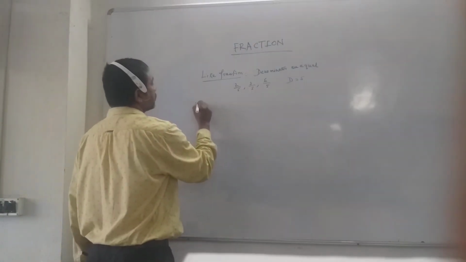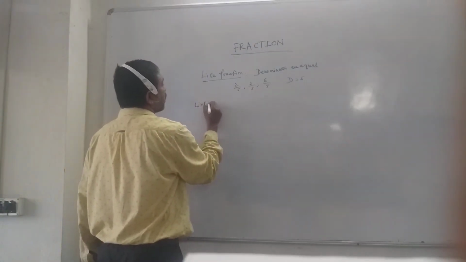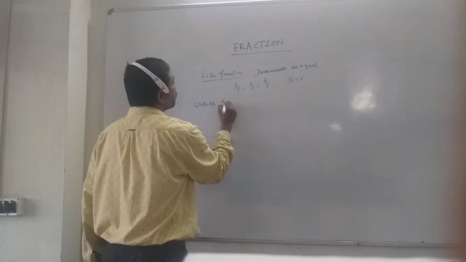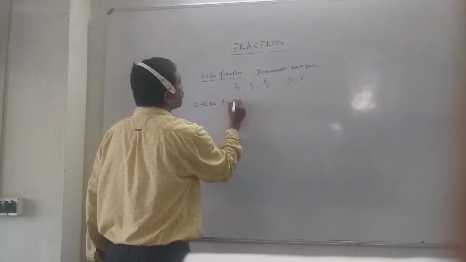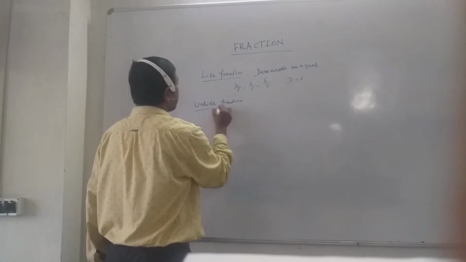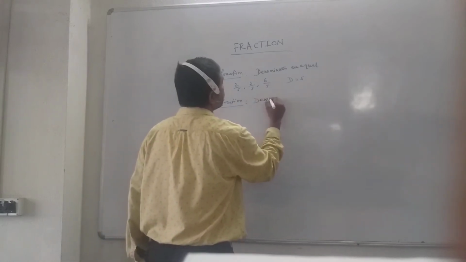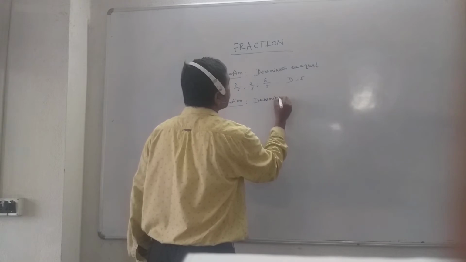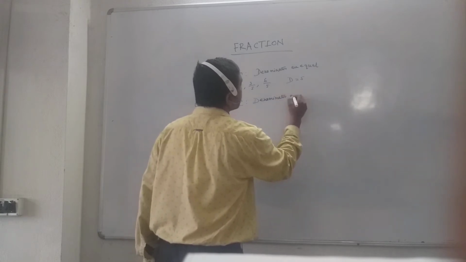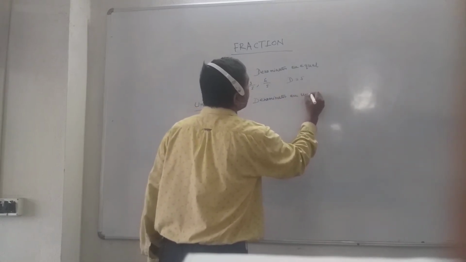Unlike fractions: what are unlike fractions? The denominators are unequal.